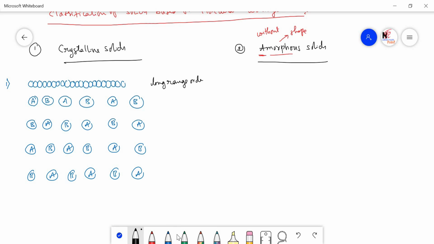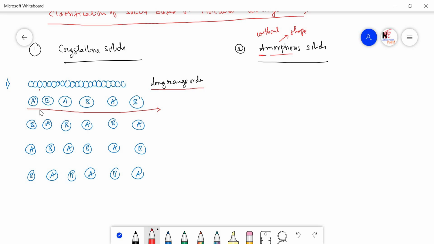What does it mean by the long range order? Long range order means whatever the arrangement they are having, the same arrangement they maintain till the last end of the crystal, till the end of the crystal. See here, A has come first, next B, again A, again B, again A, again B, again A, again B. So, the same order will be there. Such type of continuous order is called the long range order.